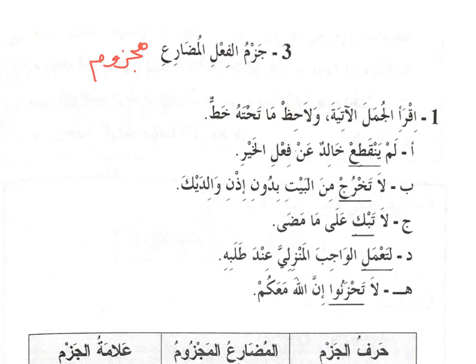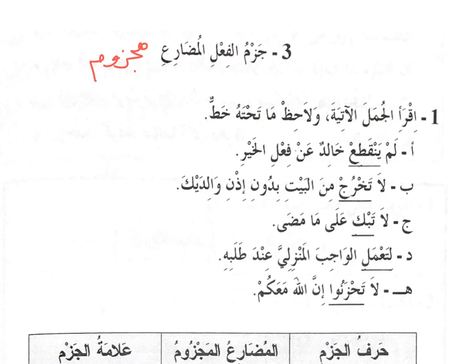Next, dal: li ta'mal. This actually ends with a sukun, but since we have alif lam immediately after the word, it becomes li ta'mali. So we read: لتعمل الواجب المنزلي عند طلبه.